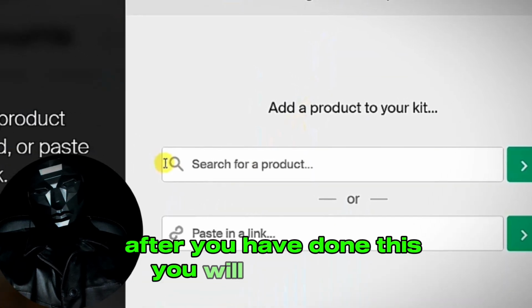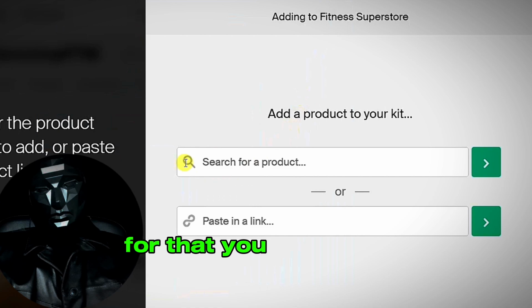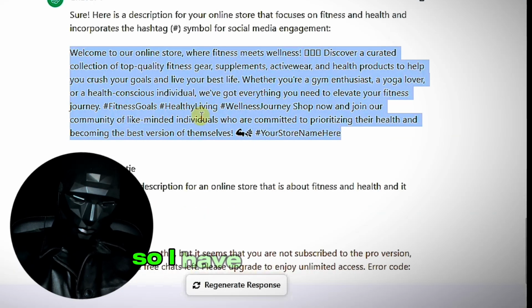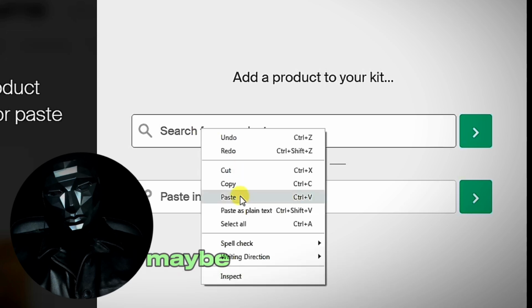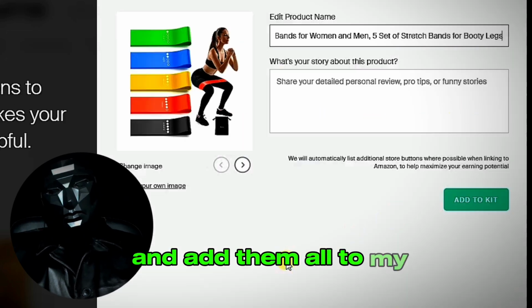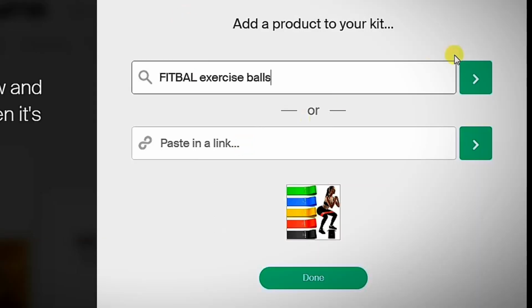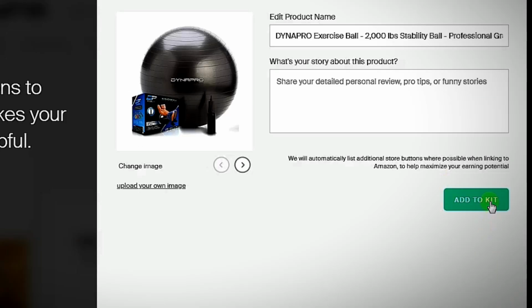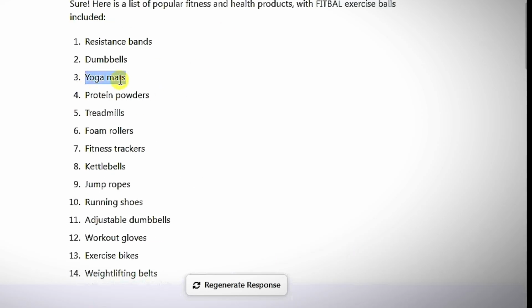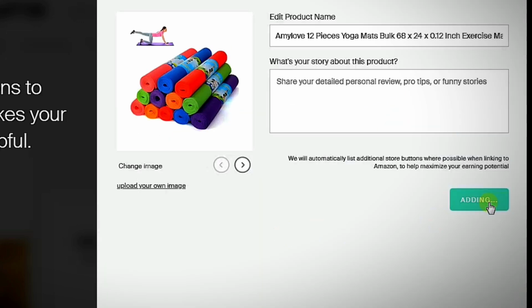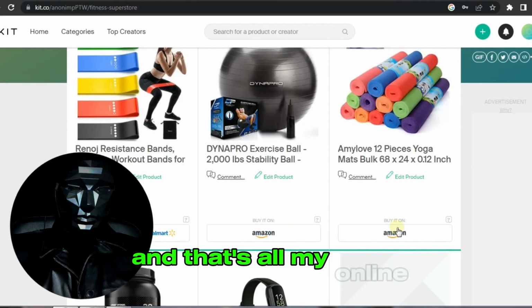After you have done this, you will need to add products. For that, you just have to put the name of the product or the link of the product and click on add. So we'll have to go back to the list that ChatGPT made me of fitness and health products and add them all to my store. And that's all, my online store is ready.